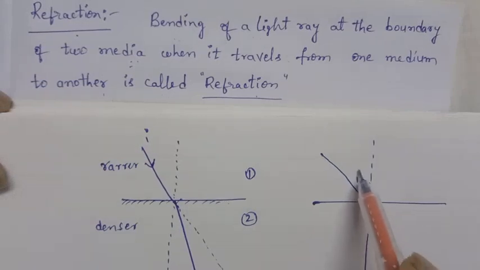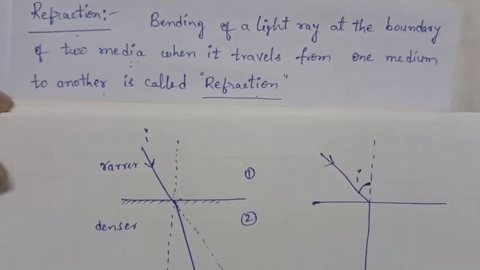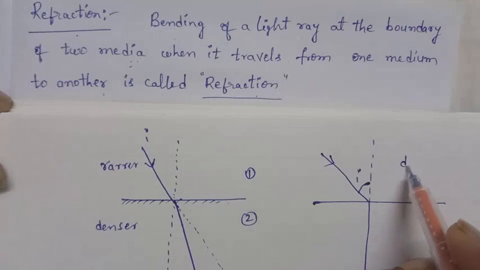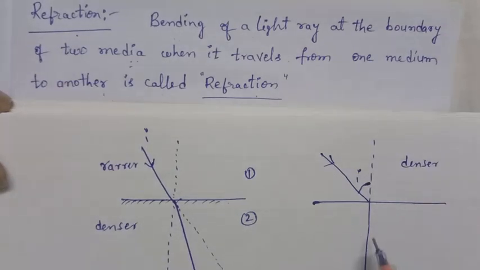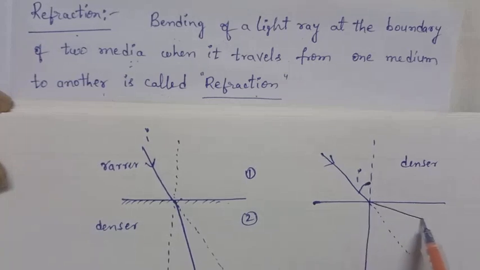If the light ray is traveling from a denser medium to a rarer medium, then the actual path it would travel is different, but it bends away from the normal.